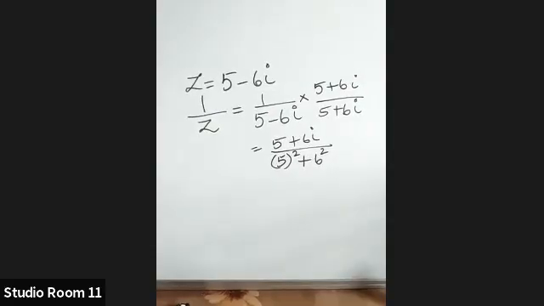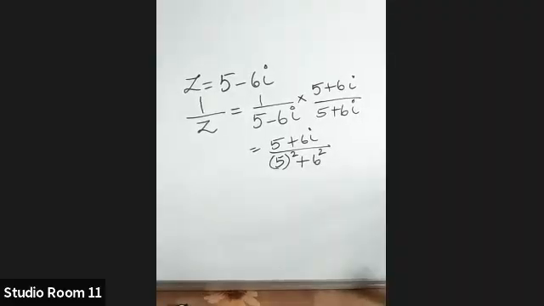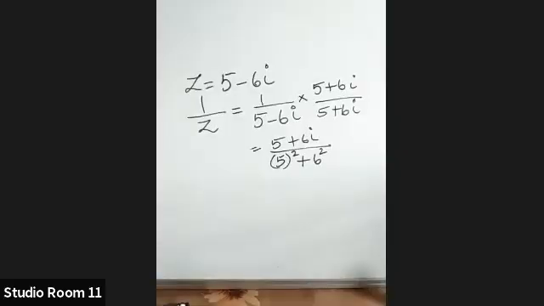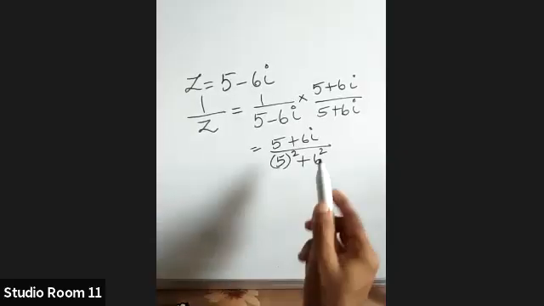Is it correct? 5 square minus 6i the whole square. Yes. So i square will become minus 1. So that's why we are writing this as plus 6 square.